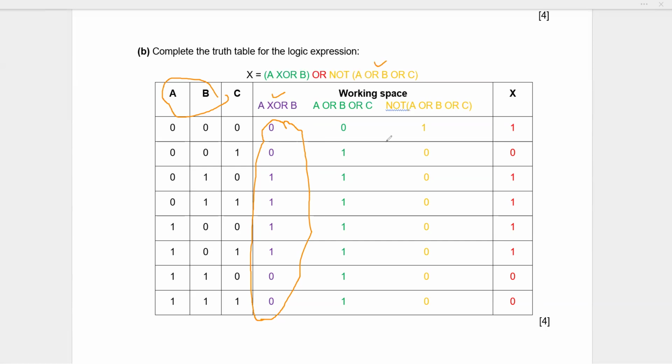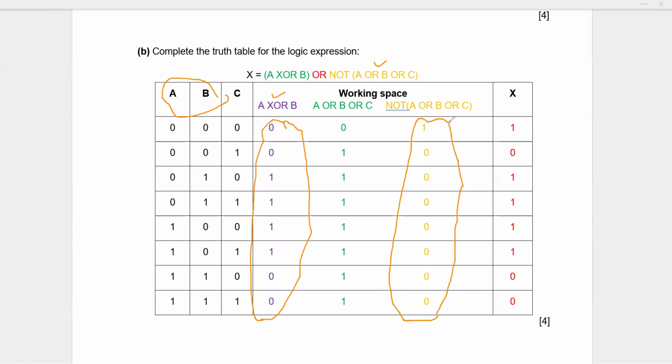Only in this case, the value is 0. And then we are performing the NOT, meaning the reverse of this whole. So here, your answer will be 1, 0, 0, 0, 0. All the values will be noted, and this is your final answer.